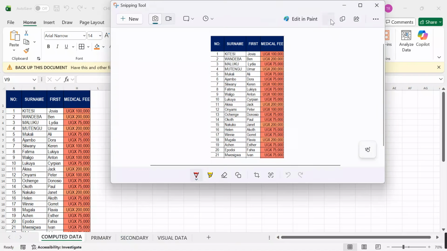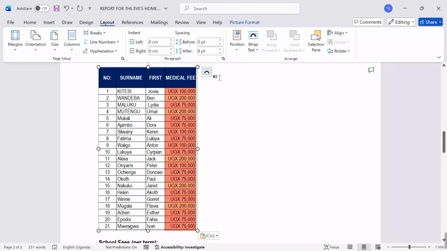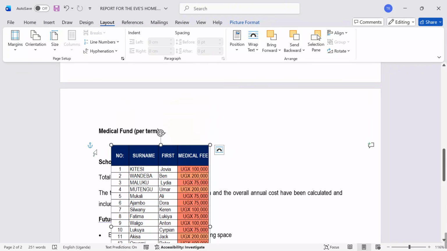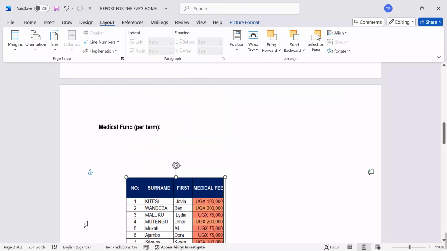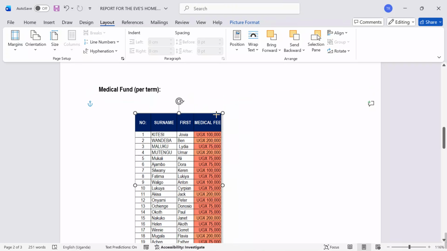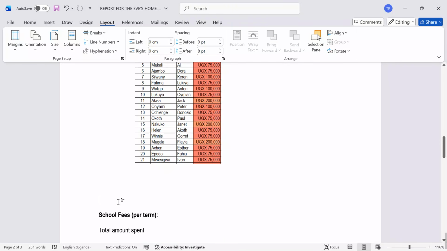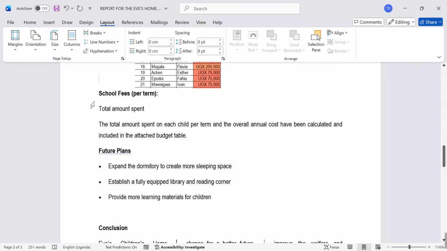Say copy by clicking here or Ctrl C, then come back to your file and paste this around here. Allow me to break for space management to see that our work fits. Remember, as you do this, you have to be very fast and intentional so that you can balance your time well. So what else? We want the school fees.